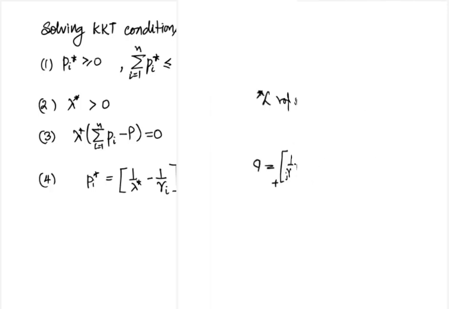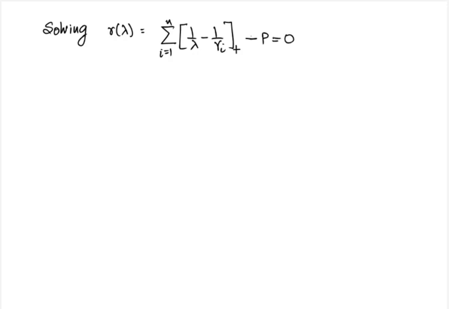So now let us look at the problem of solving this nonlinear equation. Define R of lambda equal to the sum over i from 1 to n of the positive part of 1 by lambda minus 1 by gamma i, minus capital P. So we have to solve R of lambda equal to 0. This kind of problem in a single variable is usually not difficult to solve. In this case, we can actually try to conclude that R of lambda is a decreasing function of lambda.